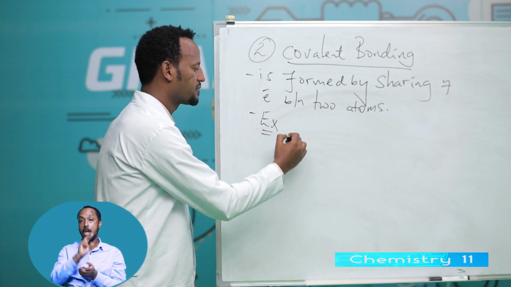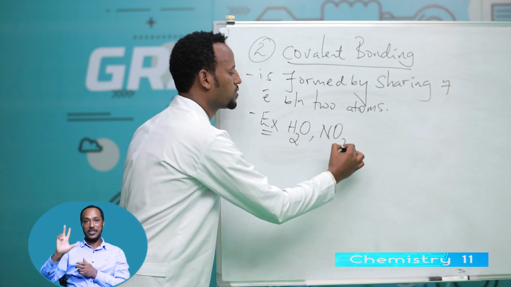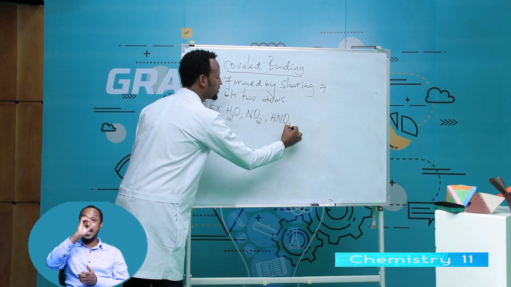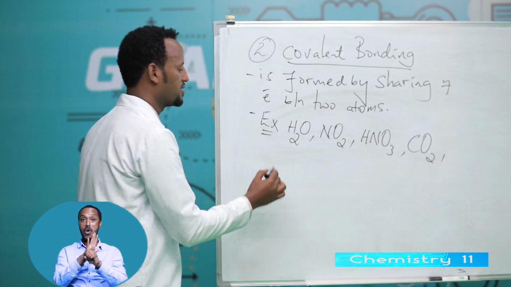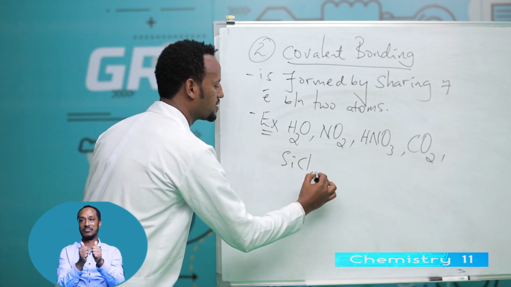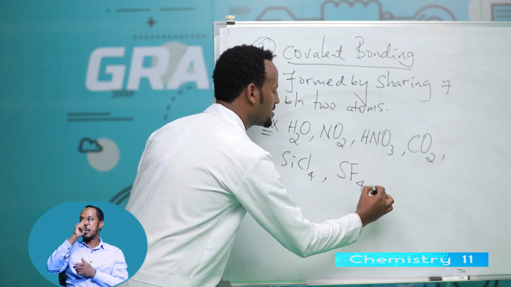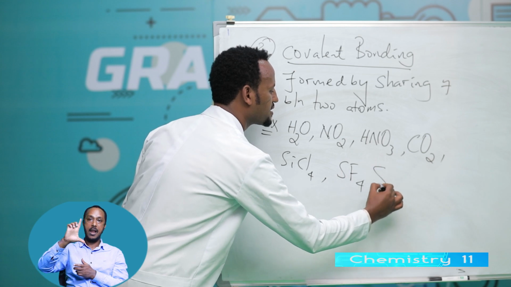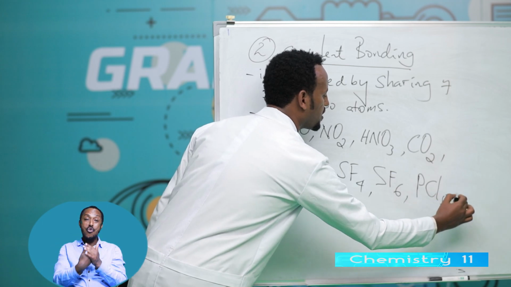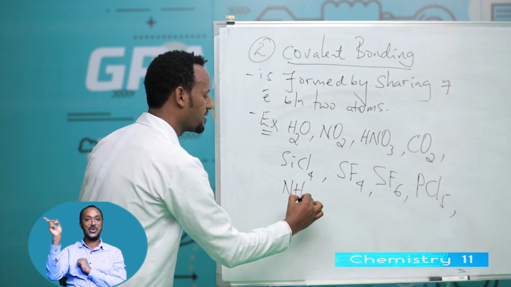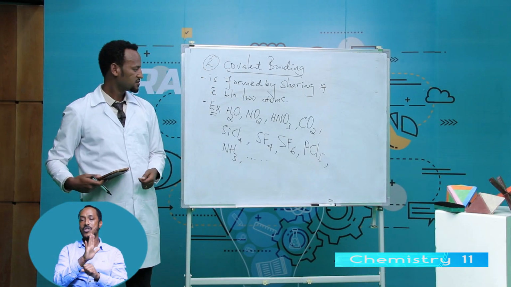Example: H2O, NO2, HNO3, carbon dioxide, SiCl4, silicon tetrachloride, SF4, SF6, PCl5, NH3, and so on. All these are examples of covalent compounds.